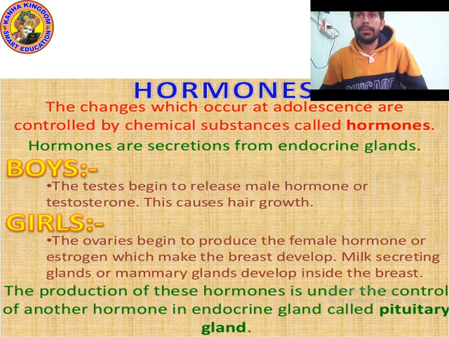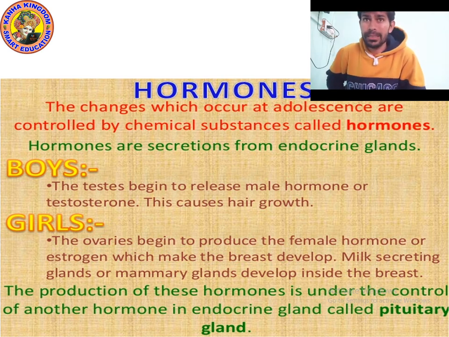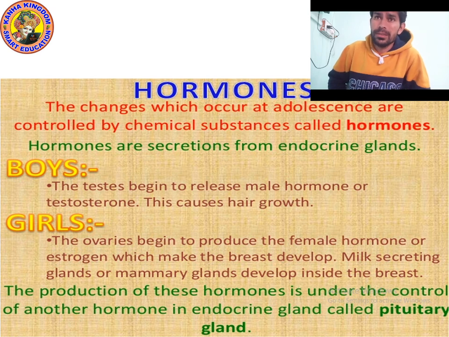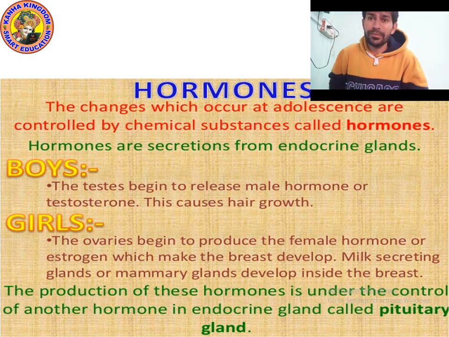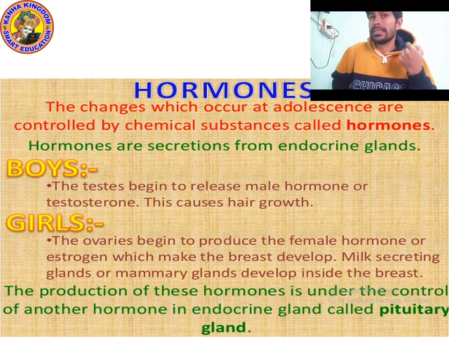Okay, let's study about the hormones. As you know, hormones are chemical substances. These substances are mostly released during adolescence, the period of life when the body undergoes changes. The changes which occur at adolescence are controlled by chemical substances called hormones.